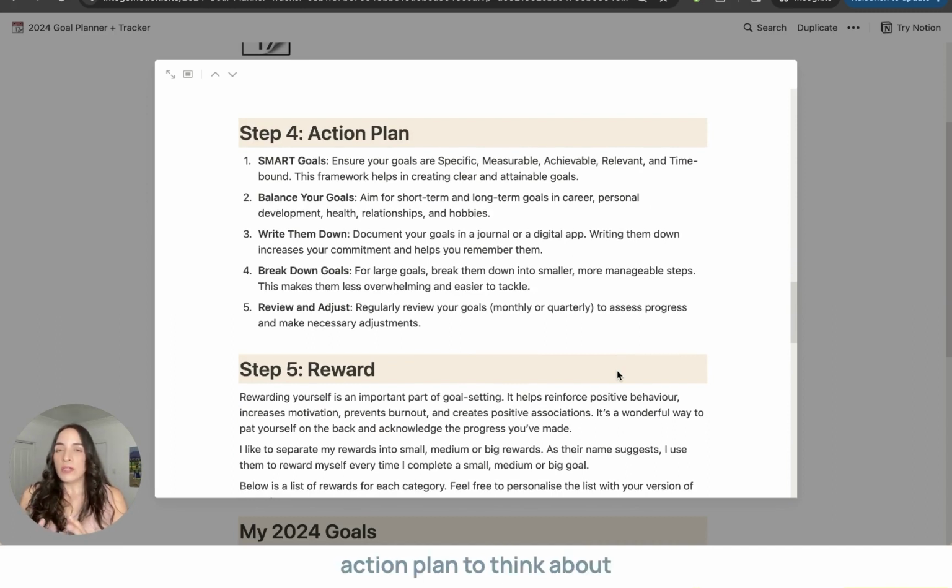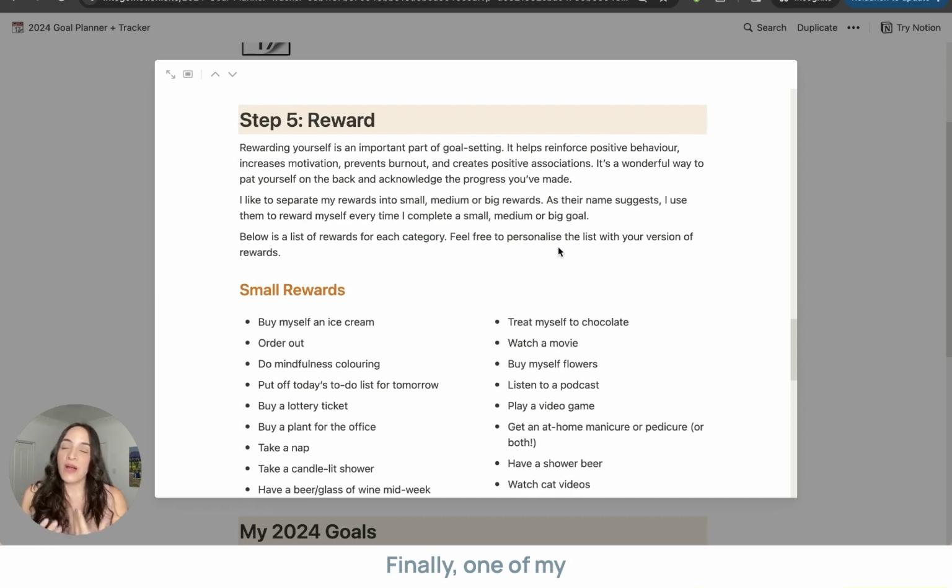Then there's a small little action plan to think about how you're going to put these things together. This is all a little bit generic because in the planning section of the planner, we will bring it into tangible action, I guess. Finally, one of my favorites is the reward. So how are you going to reward yourself for the goals that you have achieved?